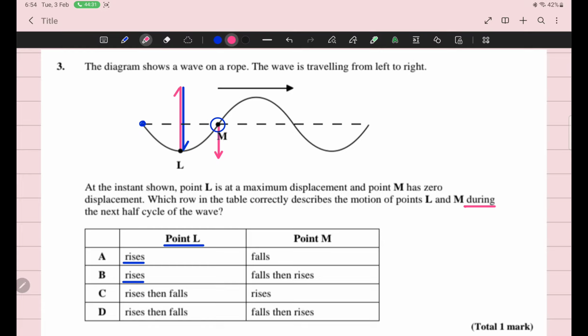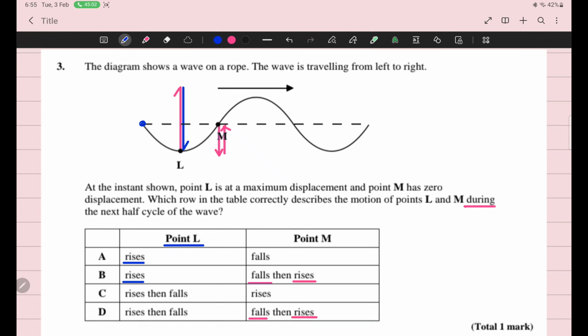First, it will move downward. It is not half cycle, it is quarter cycle. Then it will return to its original position. Then it will rise up, then fall down. So I am repeating again: M moves first down, and then up, then rise.